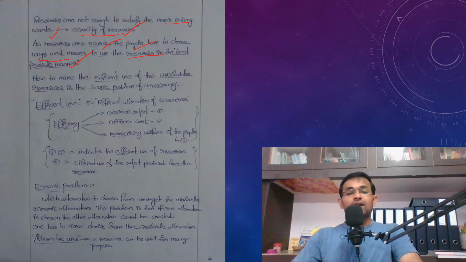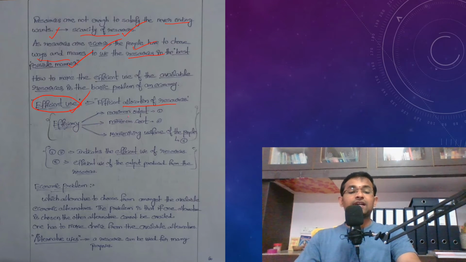That means how to make efficient use of the available resources is the basic problem of the economy. So what is the basic problem of the economy here? How to use the available resources efficiently, or the efficient use of the resources, is the basic problem of the economy, right? Then what is the meaning of efficient use in this context? Here efficient use means efficient allocation of resources.